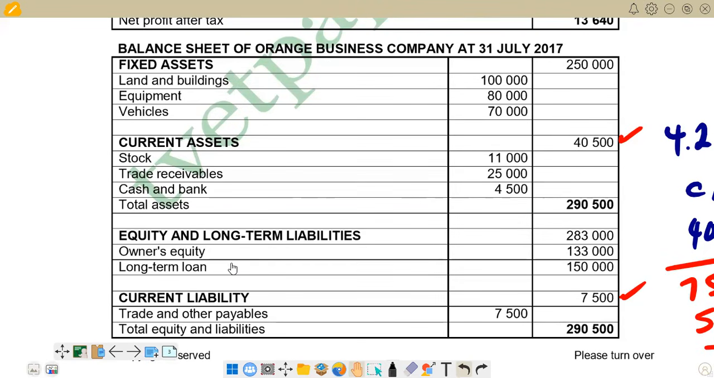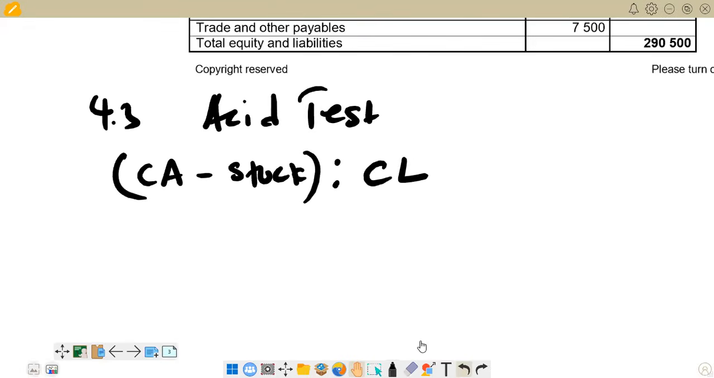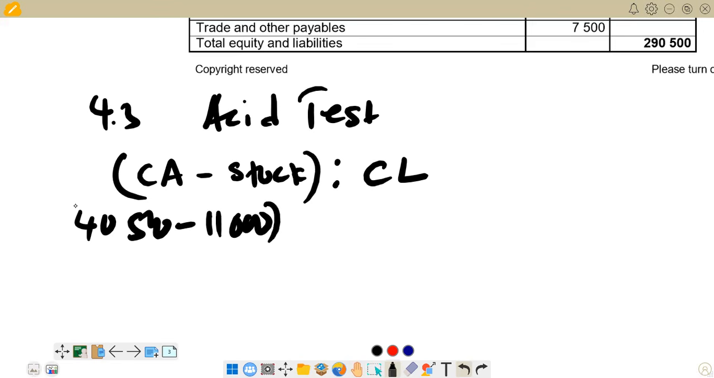Then our right-hand side, we've got current liabilities. We are going to check this figure as a whole, 7,500. So this is what we are going to do here. If you come here now, our current assets, remember, we have 40,500. Then we subtract the figure for stock, which is 11,000. And then as to current liabilities, remember, the figure for current liabilities, we've got 7,500.